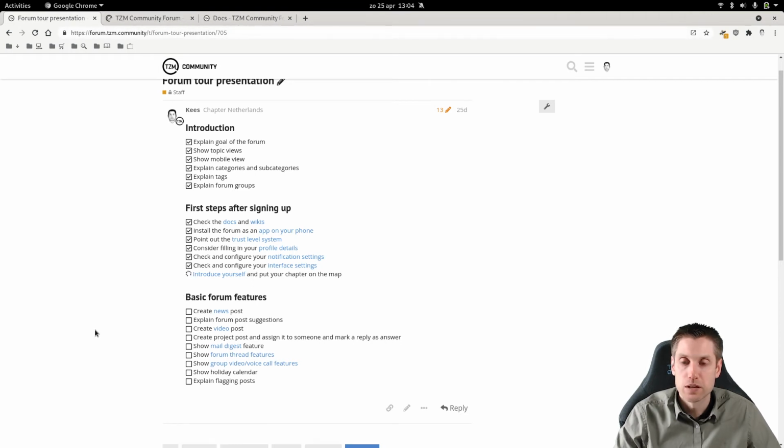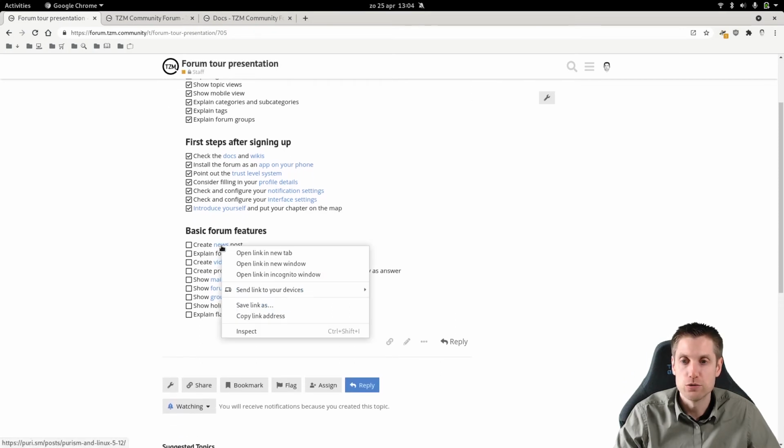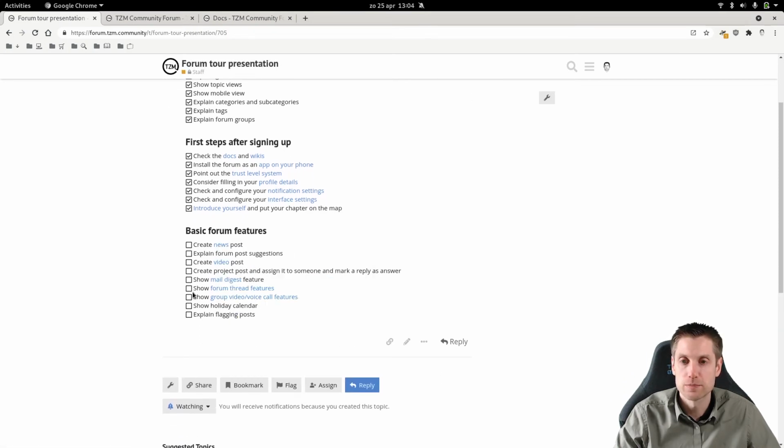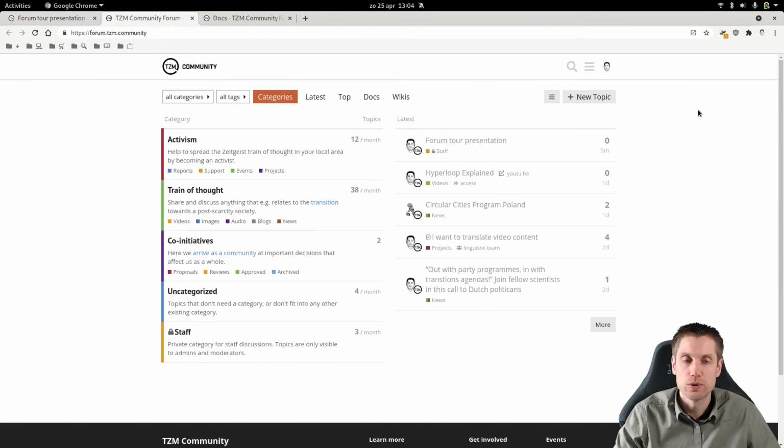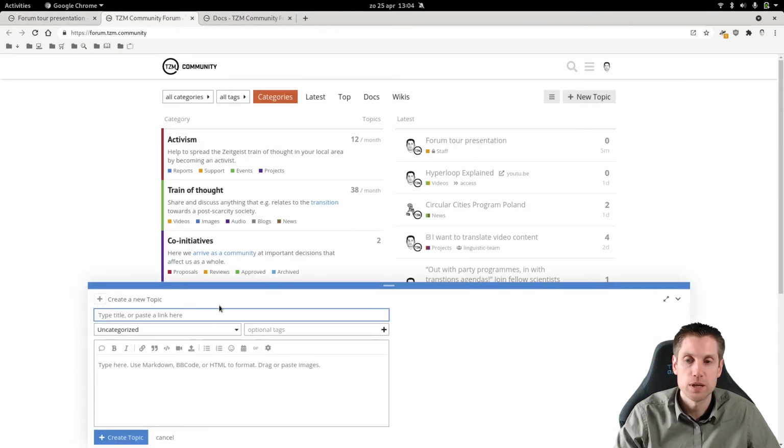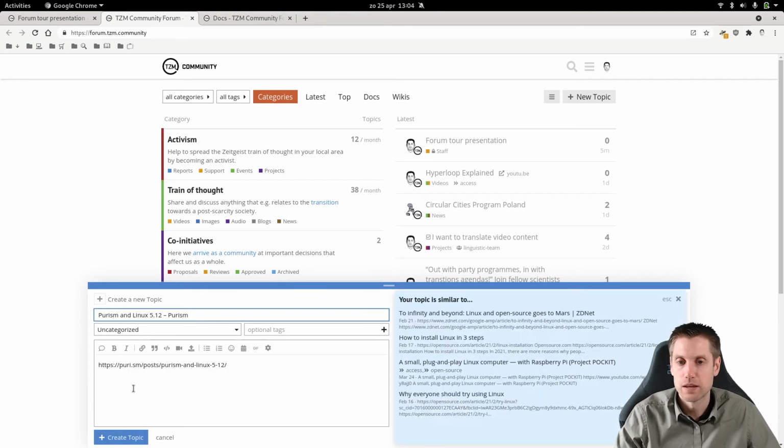Okay, so let's do some basic forum features. So let's create a news article. So we copy this link, and we go here, click on new topic, and as it says here, you can type either a title or paste the link in here. So we'll just do that. And as you can see, it will automatically grab the title from there, put it in here, and put the URL in there, and it will give you here also some suggestions.